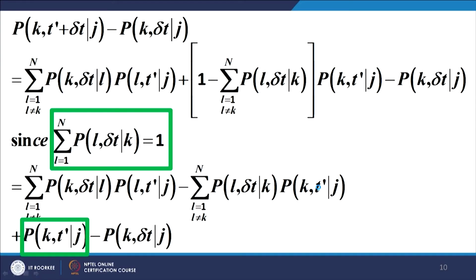That is what we have substituted here, and the rest is as it is. So, on simplification, what we get is this expression as it is, and this expression is this one, and this particular expression is this one, and this expression is this one, right. This is here in the green box.